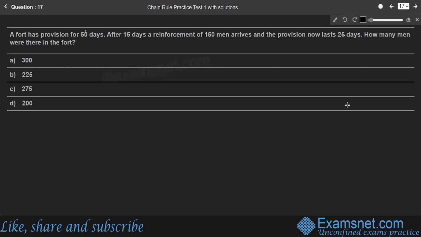Question number 17. A fort has provision for 50 days. After 15 days, a reinforcement of 150 men arrives and the provision now lasts 25 days. How many men were there in the fort? So let us consider X as the number of men in the fort. So the number of persons be X. The fort has provision for 50 days.